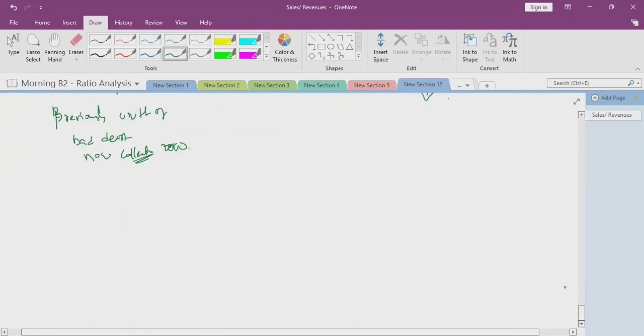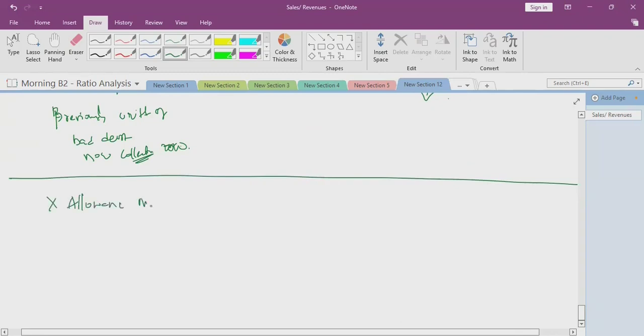So what should be the journal entry? How will it be recorded when we are not following the allowance method? When we are following the allowance method.